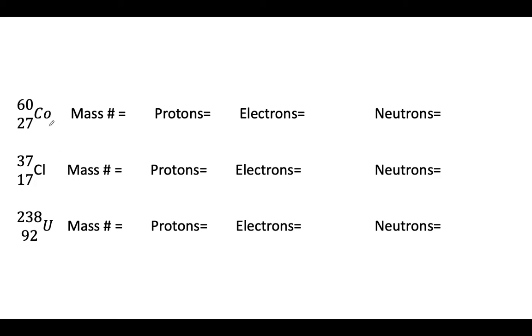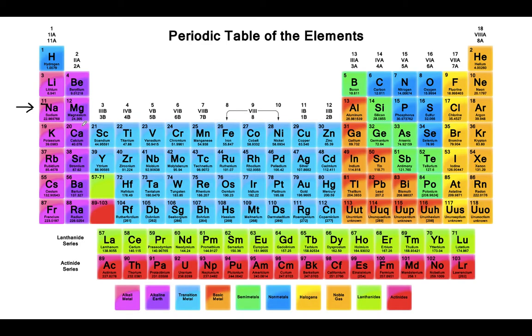So here's cobalt. If we go to cobalt on the periodic table, where is cobalt? It's down in here somewhere. Let me see if I can find it. Co, drawing a blank.